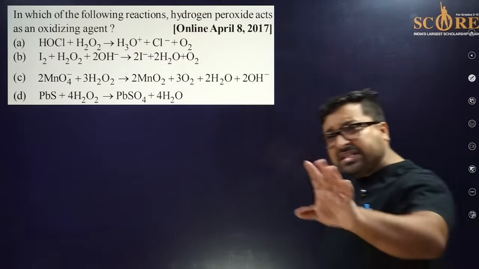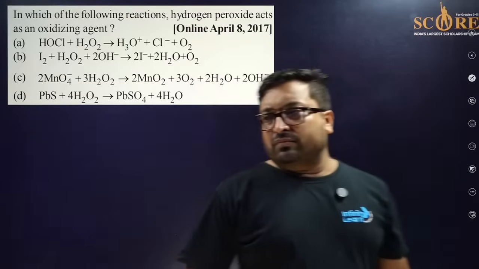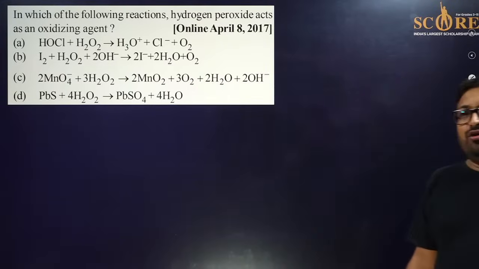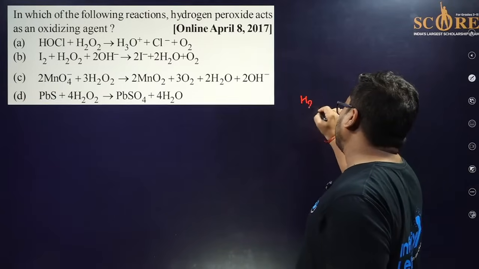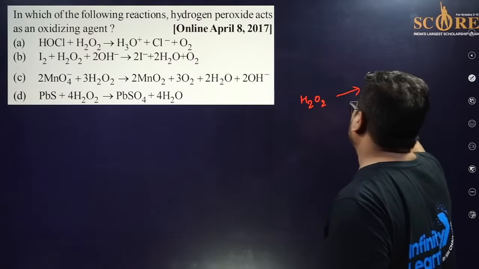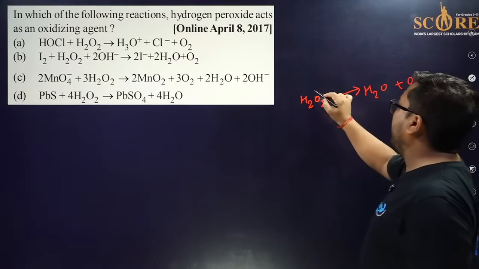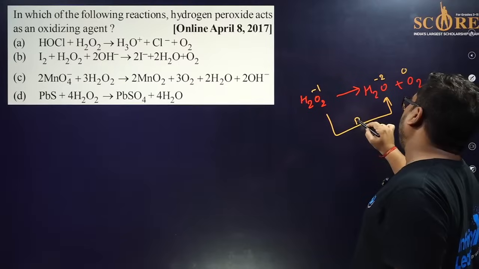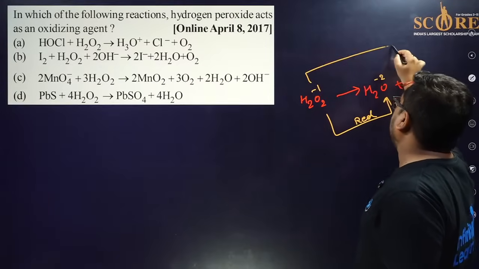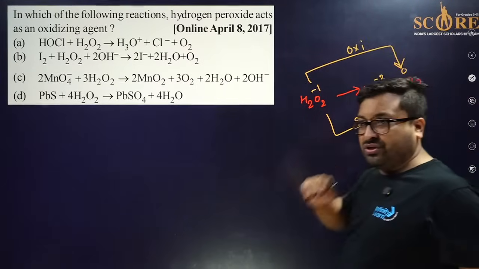See what should be the answer. Nivas, this is a very good question, and I will tell you one trick also. What is the problem in H2O2? Actually, H2O2 disproportionates to H2O and O2. Everyone knows this. So this is -1, -2, 0. This is called reduction, and this is called oxidation. So people got confused in this question many times.